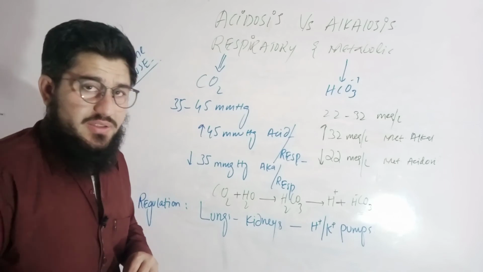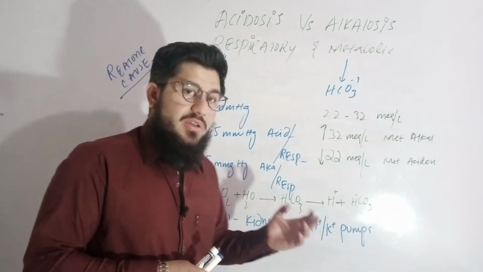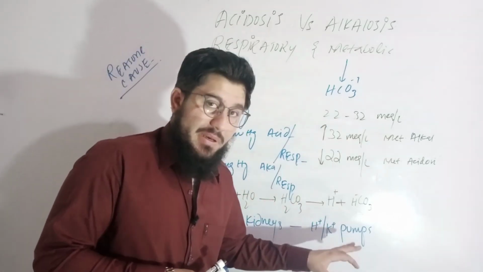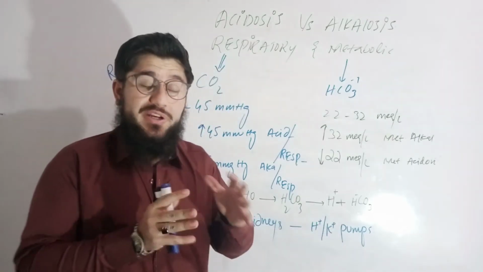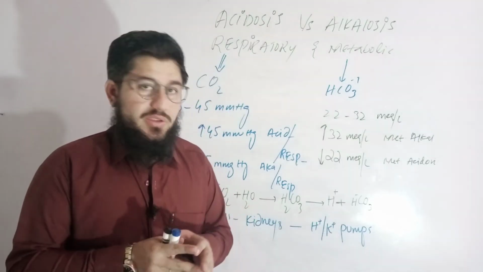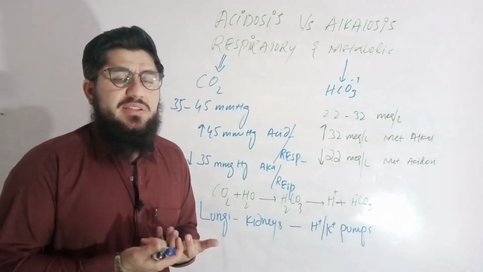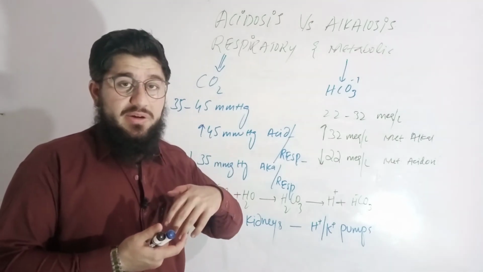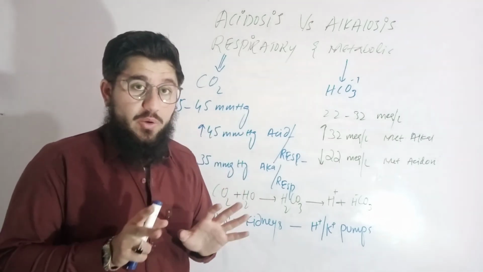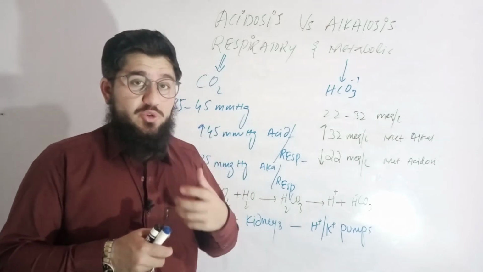Now let's come towards the regulation, that is how acidosis and alkalosis is regulated, and what are the regulatory organs. In the body we have lungs, kidneys, and hydrogen potassium pumps. These are responsible to maintain acidosis and alkalosis. Regarding the lungs, it is very easy and simple. We breathe in oxygen along with other gases. First of all, our priority is oxygen.